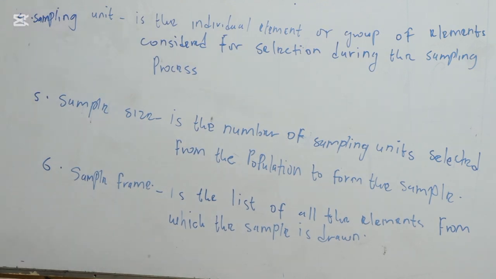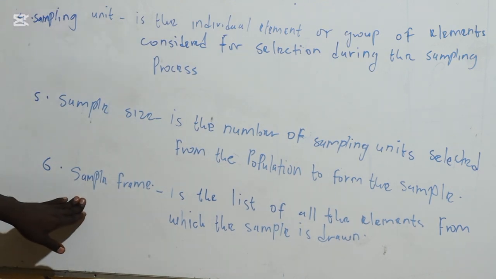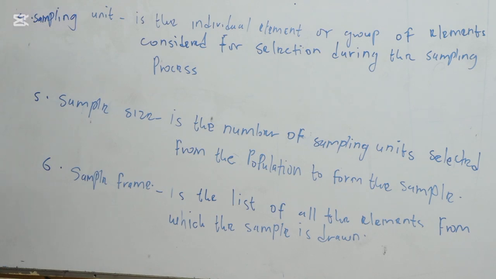Then lastly, on the definition of terms, we want to define what? Sample frame. Now, sample frame is the list of all elements from which the sample is drawn. Now we have the elements. For example, we want to conduct a study on the number of students we are having. Now we will derive that list from where?